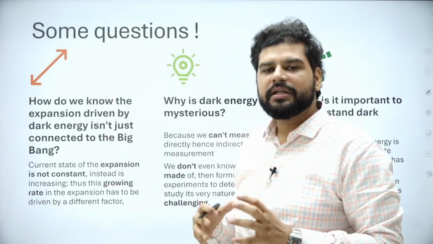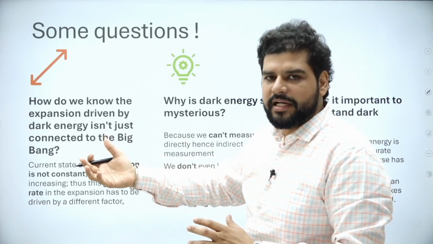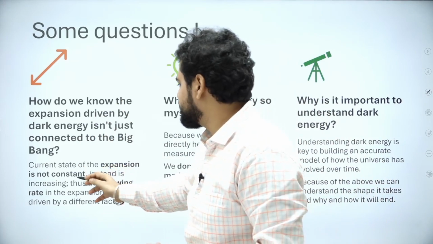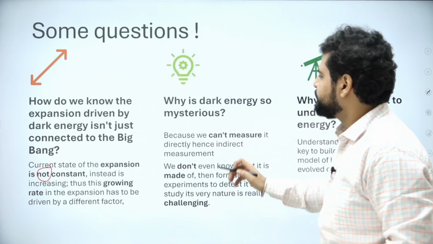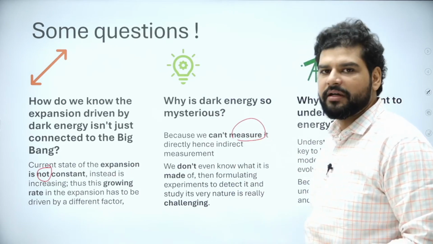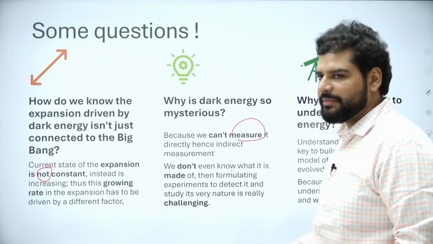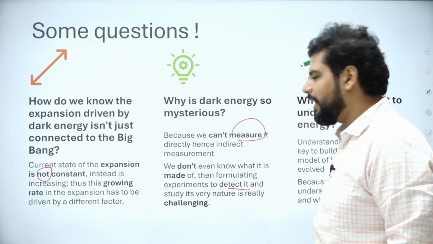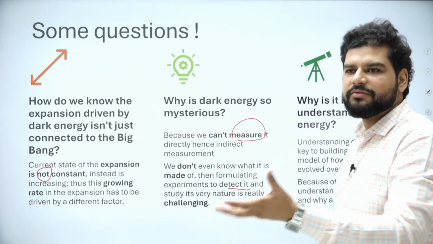Because Big Bang theory does not say that there is an accelerated expansion. The current state of expansion is not constant. If it was constant, then it was Big Bang related. Why is it so mysterious? Because we can't measure it. Okay, we cannot know its composition right now. We don't even know what it is made of, like I said. So it is hard to detect it, and you cannot tell your telescope what to see because we don't know what to see, right?